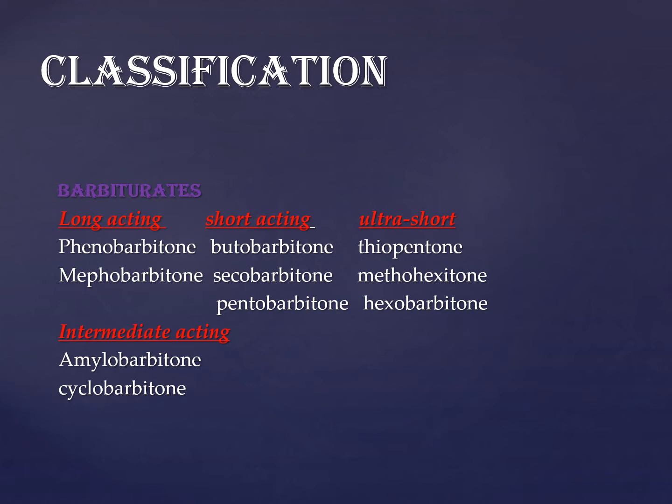In short-acting, we have various drugs like butobarbital and secobarbital. In ultra-short-acting, the main drug is thiopentone sodium. This drug was mentioned earlier in general pharmacology because it has a high lipid solubility, and that is why it reaches the CNS within seconds and is used as an anesthetic as well.